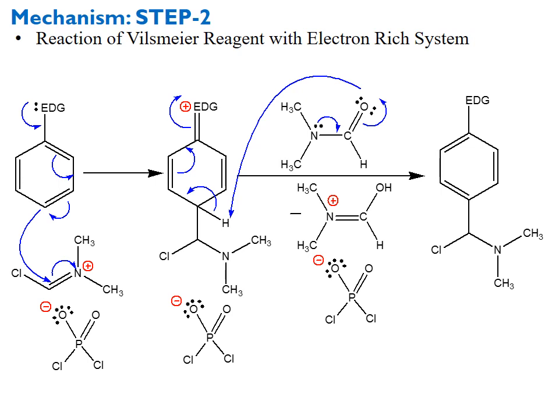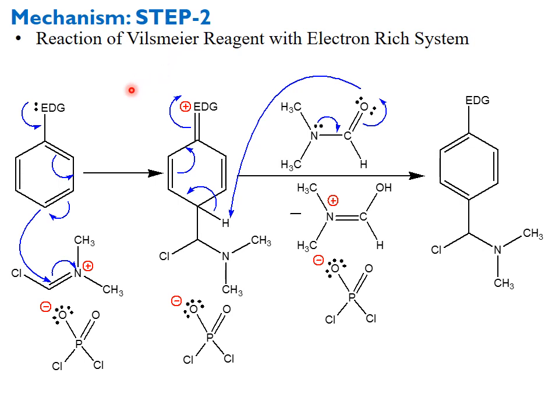Step 2. Step 2 of the mechanism of Vilsmeier-Haack formylation reaction is an electrophilic substitution reaction. See, this is the aromatic system. This aromatic system has an electron donating group. Due to the electron donating group, the nucleophilicity of the aromatic system is increased.